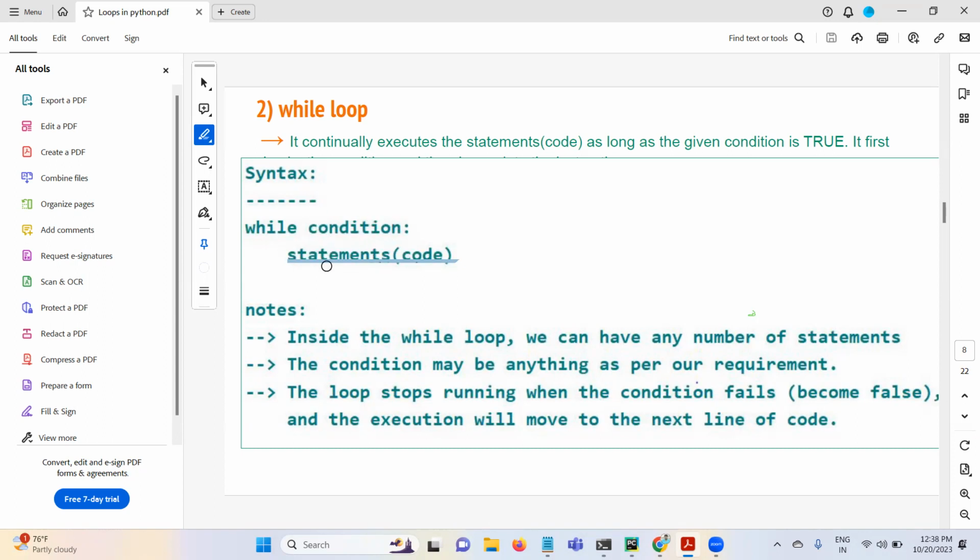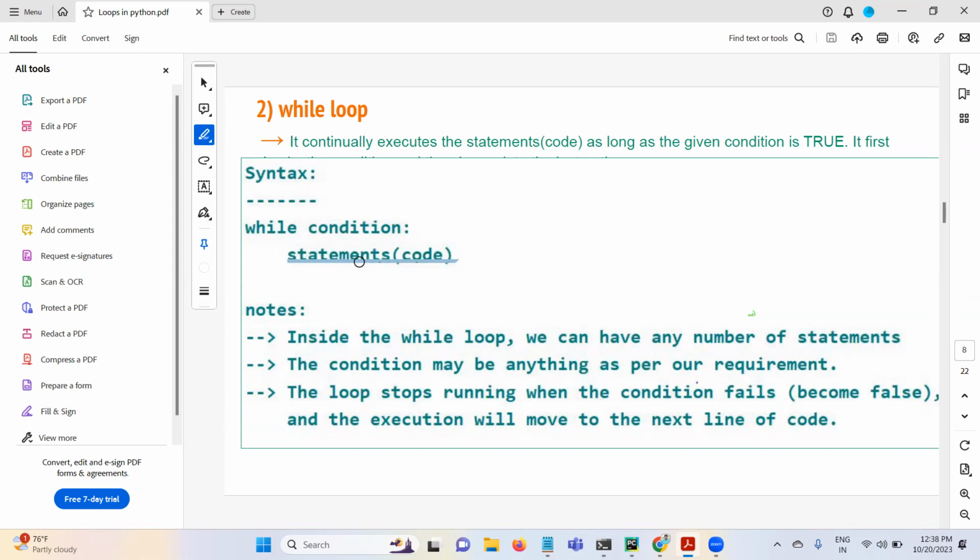And it will come out of the loop and start executing other lines of code. These statements are going to be executed when the loop is running, inside the loop only. So if you take some notes here, inside the while loop we can have any number of statements.